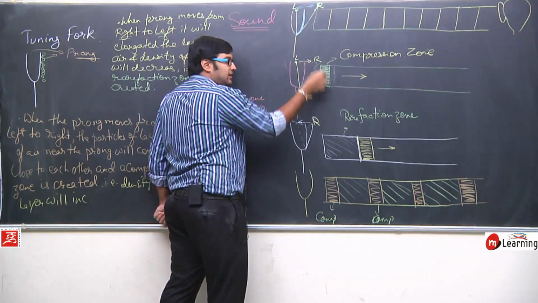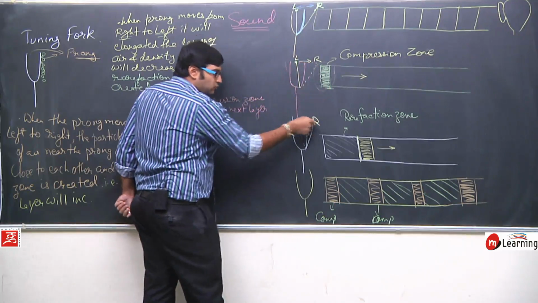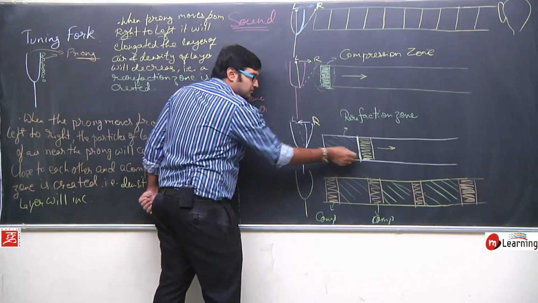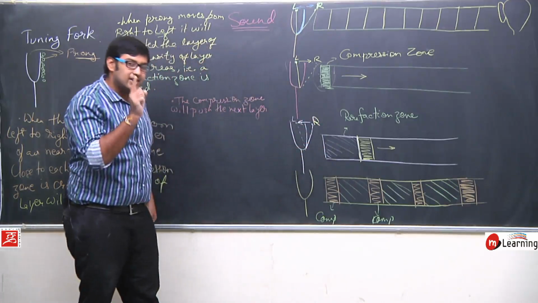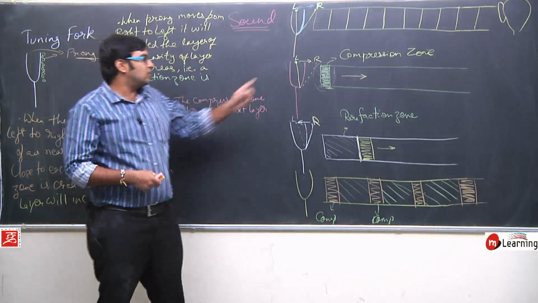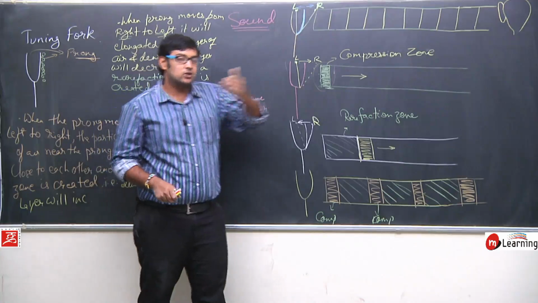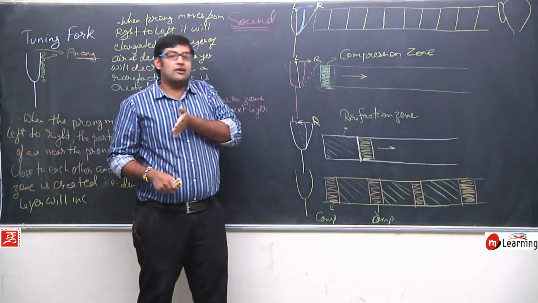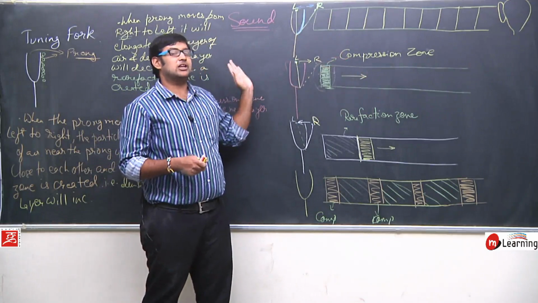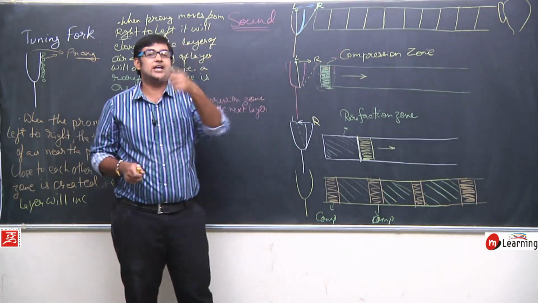Once it moved to the right, it created a compression. When it moved to the left again from the right, it created a rarefaction. So we can say in one complete cycle, what is one complete cycle? The movement of this prong from left to right and then again to the left. Okay, observe the situation, from left to right and then again to the left. We call this one complete cycle.